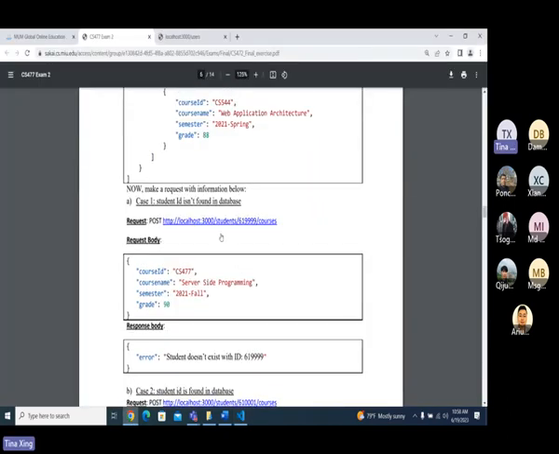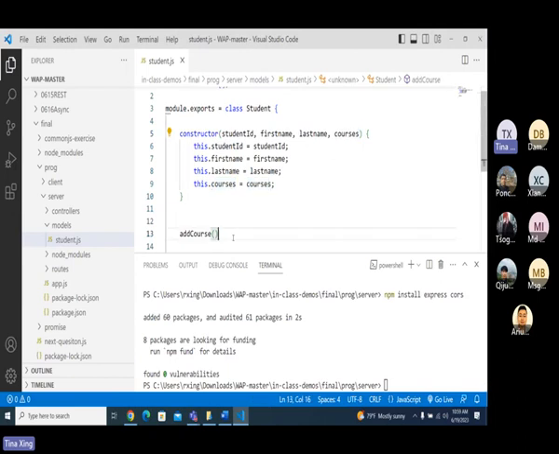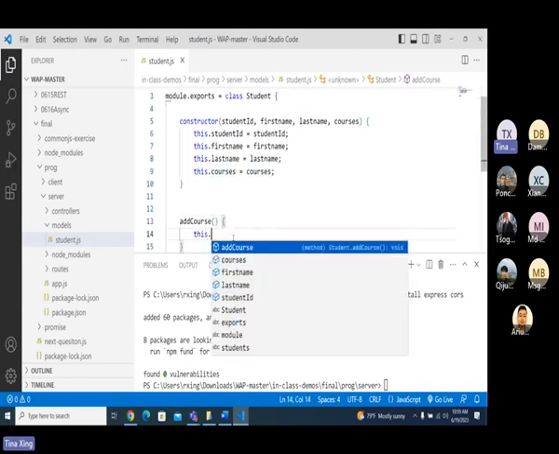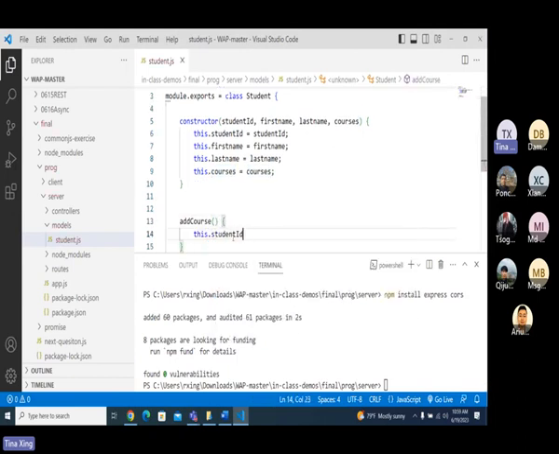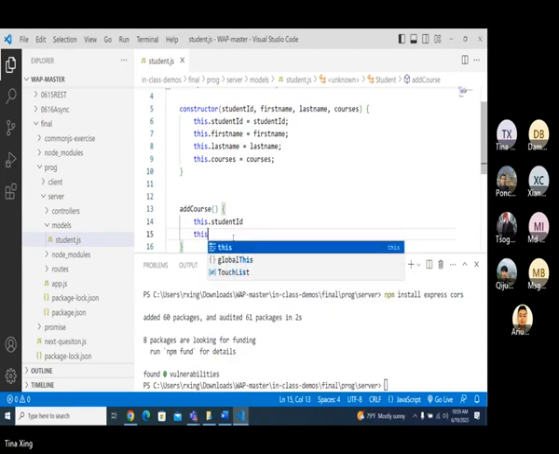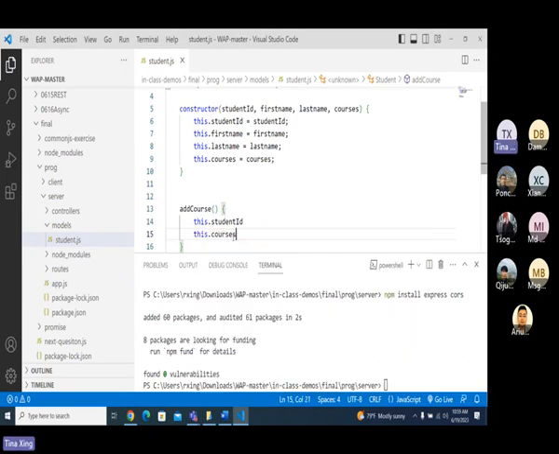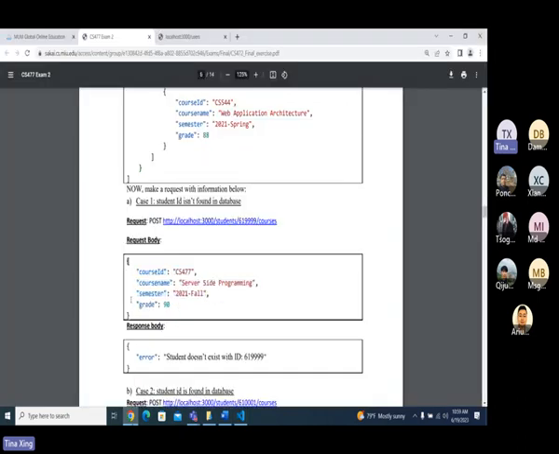When I make a call here, I will pass the student ID, right? Here I'll pass this object, which is from the body, which has the course information. So I just add a course. In this dot student ID, I will get a student ID. And this dot course, I will get the course. Oh, I have something wrong. Okay. I cannot do it this way.